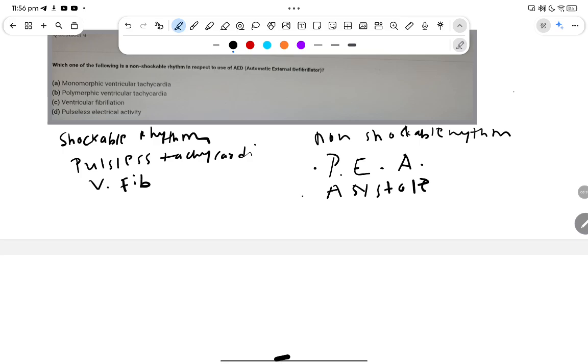Monomorphic ventricular tachycardia is shockable. Polymorphic ventricular tachycardia is shockable. Ventricular fibrillation is a shockable rhythm. Pulseless electrical activity is a non-shockable rhythm. So the correct answer is pulseless electrical activity.